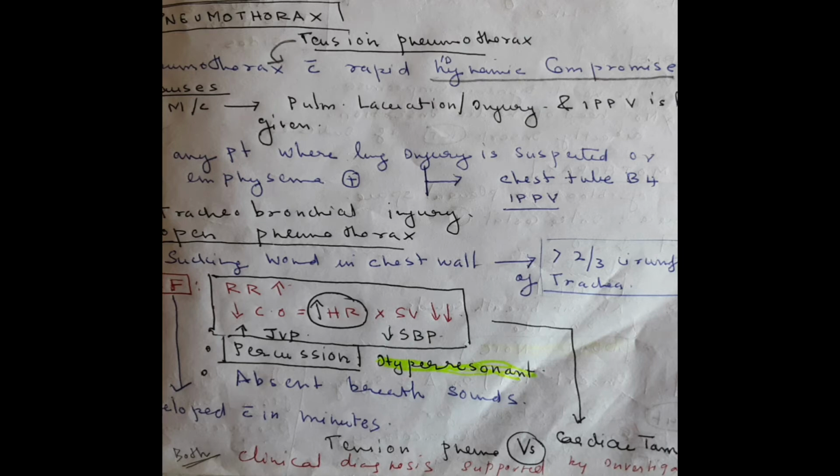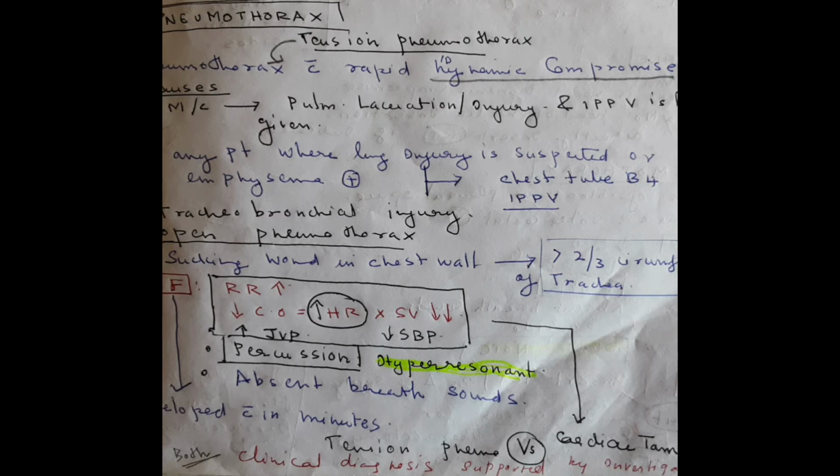So due to this process of events, we will have the clinical features for a patient. I would like to take an example: a patient has gone for a morning walk, and someone on the way has stabbed him in the thoracic region. That is causing a sucking wound, and this will be the series of events taking place in the patient.